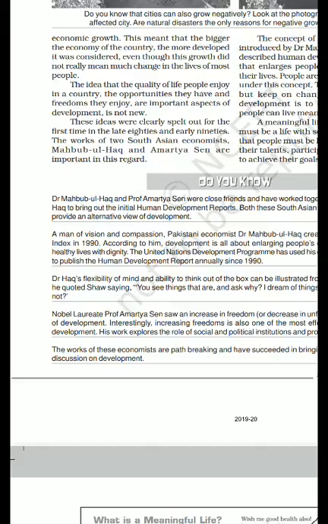So you can understand that increasing freedom is also one of the most effective ways of bringing about development.